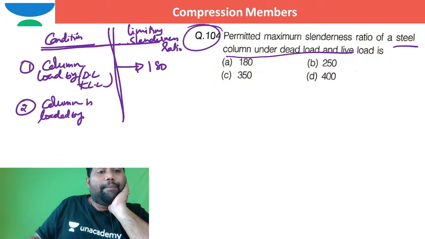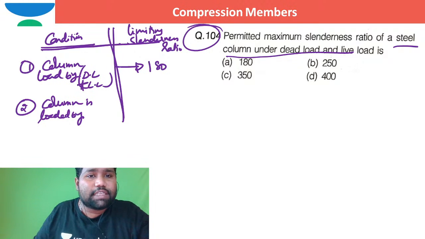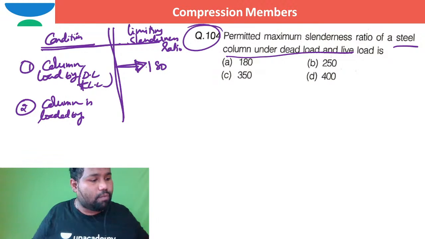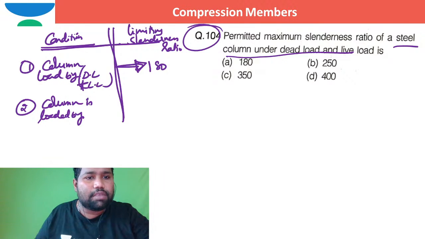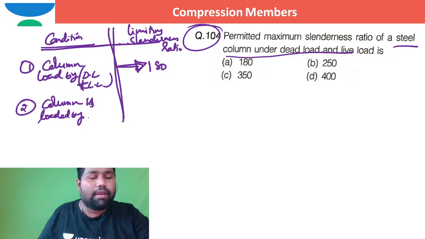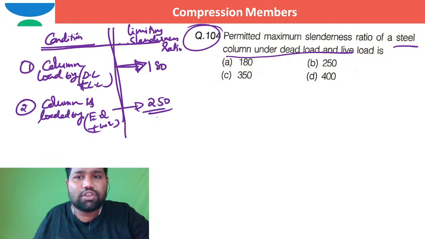When a column is loaded by dead load and live load, in such a case the slenderness ratio is 180. Some people will come and say, sir, the column is subjected to earthquake load plus wind load. In such a case, it is given by 250. This is how you can take the limiting slenderness ratio for columns.